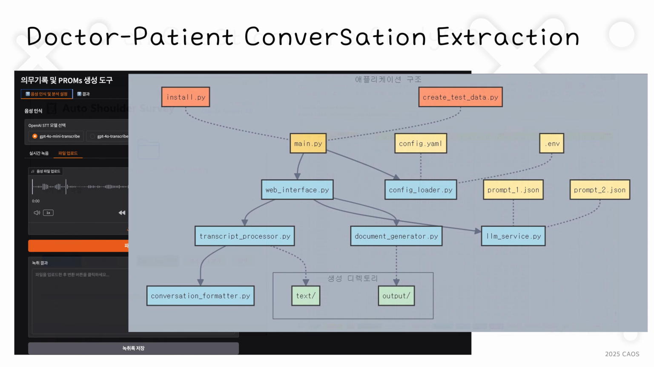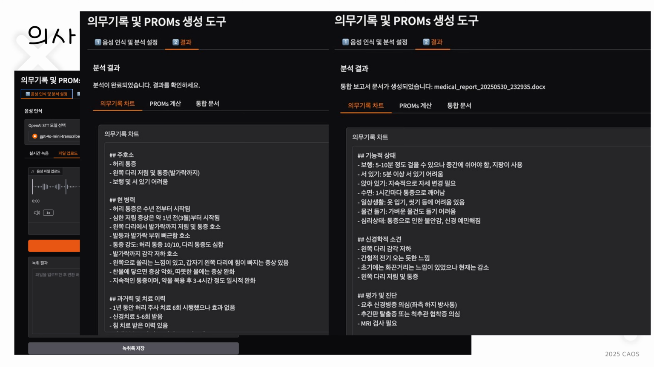Going one step further, I developed a tool that automatically analyzes conversations between doctors and patients to generate medical records and PROs. This system receives audio files as input, converts them to text, and the LLM service analyzes the content to generate the final output. This is the actual results screen.